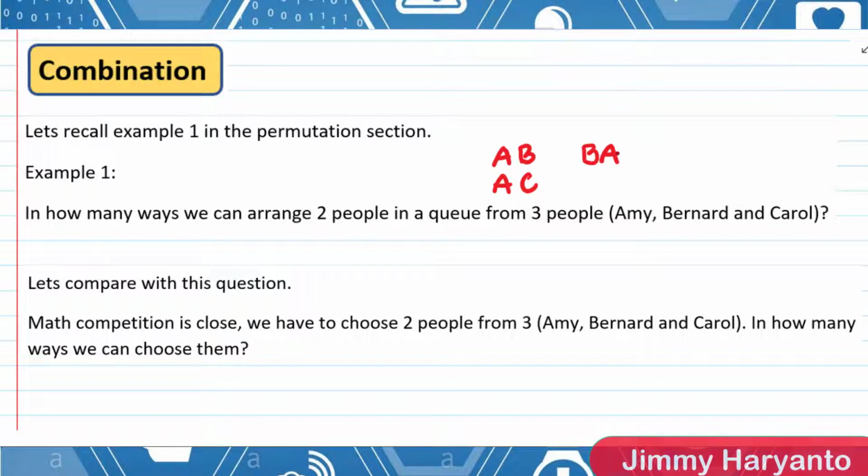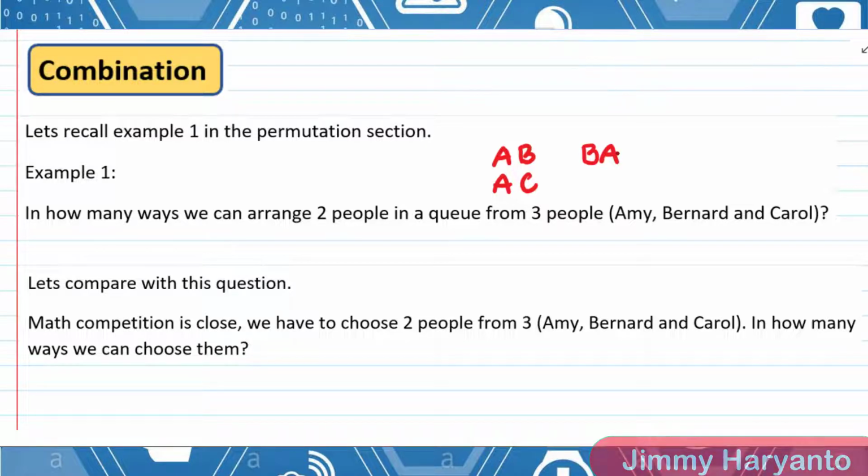We can choose Amy and Bernard, and it's still the same as Bernard and Amy, right? Because it's only for a competition. It doesn't have to be Amy first and Bernard second. So the order for the second question is not important.